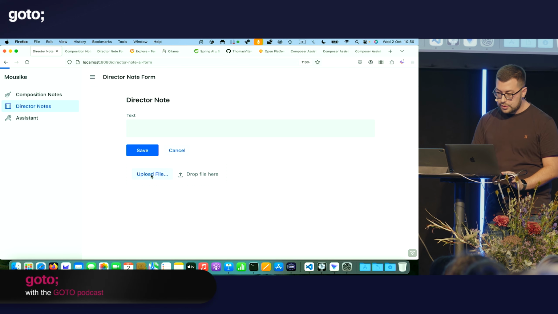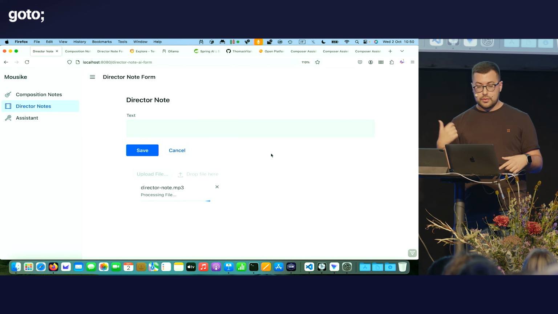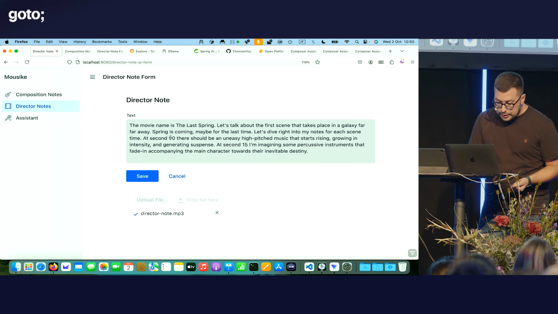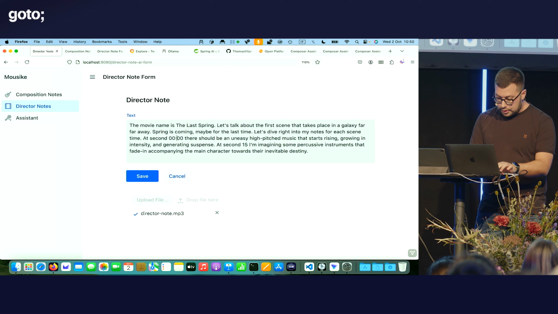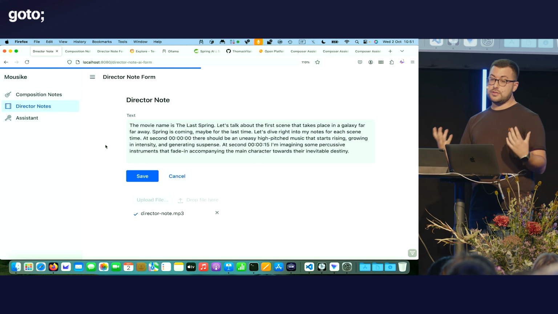So I have a recording up here. Let's choose it. Now the model will process it, will return text, but then I can double check the text. For example, I can see here some errors in the seconds time marker and the 15.1. Well, it's probably fine, the model will understand it, but I can review it. Once I review the whole thing, I hit save and I get the structured format.